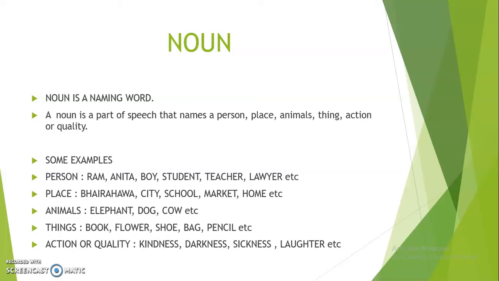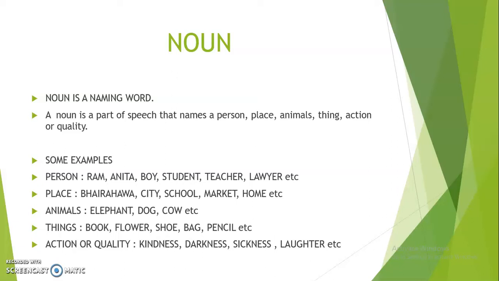Some examples of noun: Ram, Anita, boy, student, teacher, lawyer. These are all examples of person. Why is Ram a noun? Because it is the name of a person. Why is boy a noun? Because it is the name of a person. And student is also a noun because it is also the name of a person. So teacher is also a noun, lawyer also a noun. What kind of noun, we will discuss later on. So we come to know it is a noun, the name of a person.